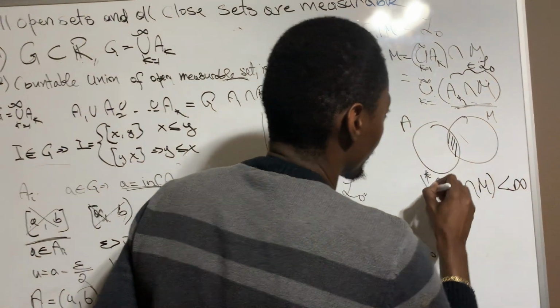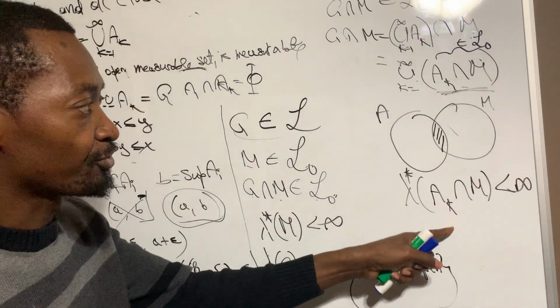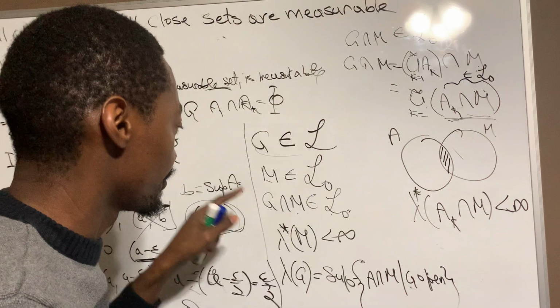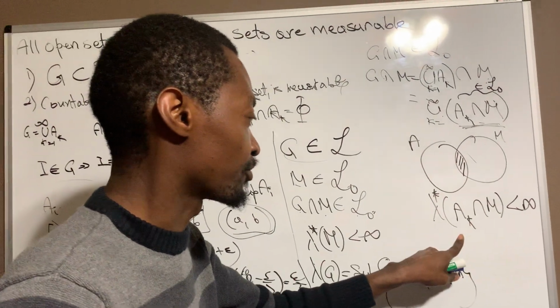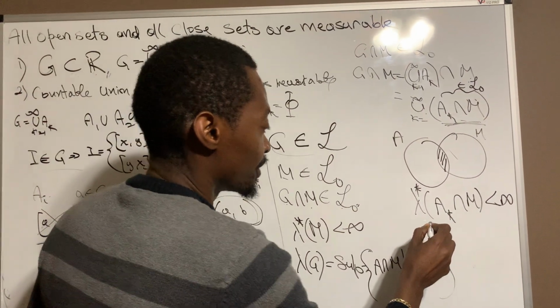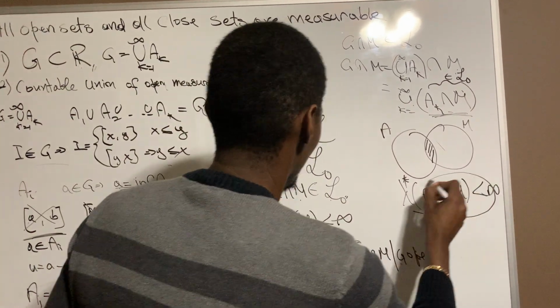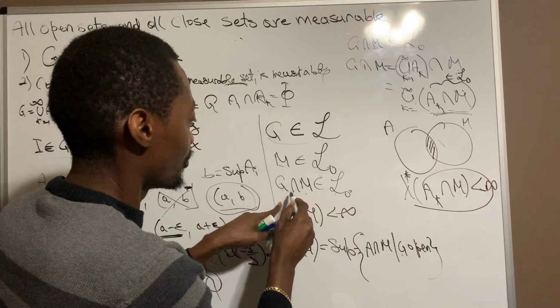Let's see the outer measure. The outer measure will actually be less than infinity, because the outer measure of M itself is less than infinity. So the intersection should be less than infinity. So since we're able to prove that, as we wanted,